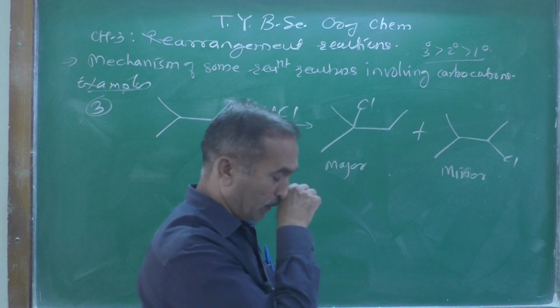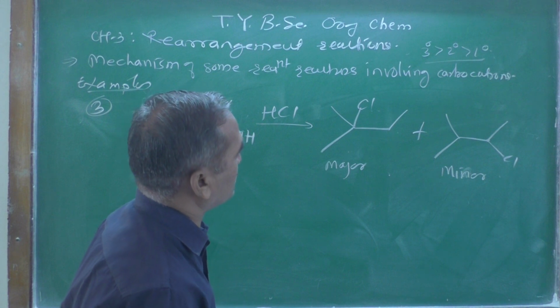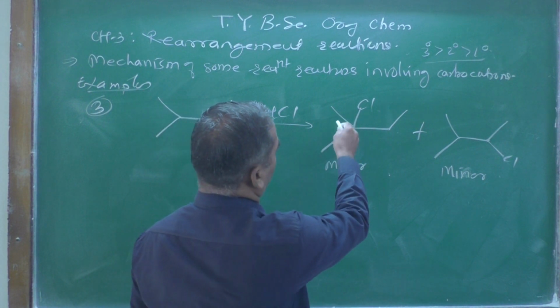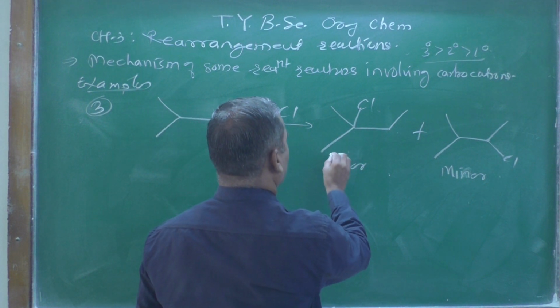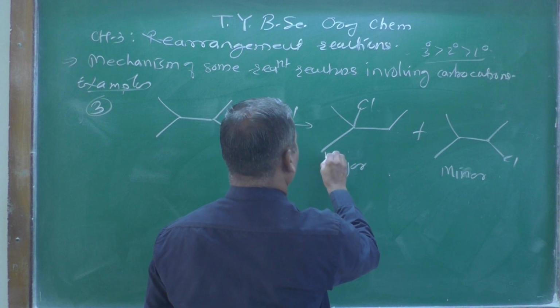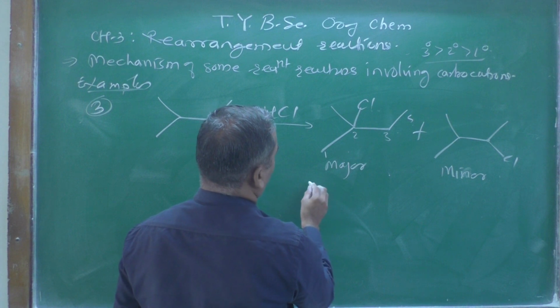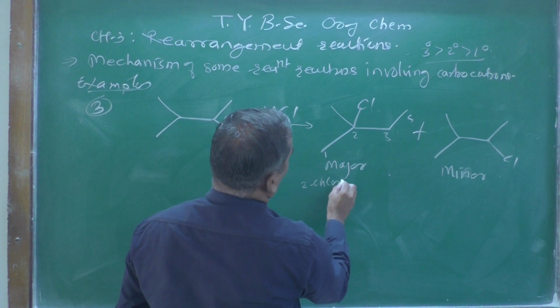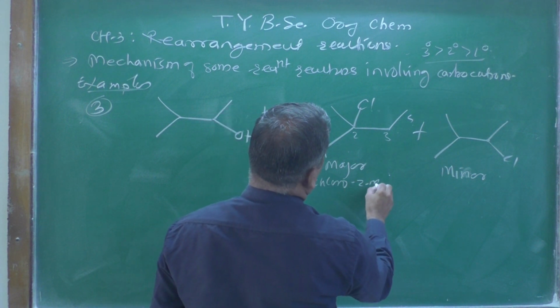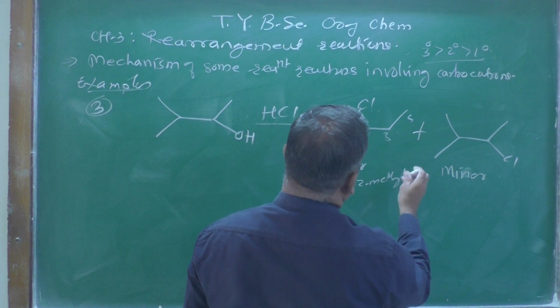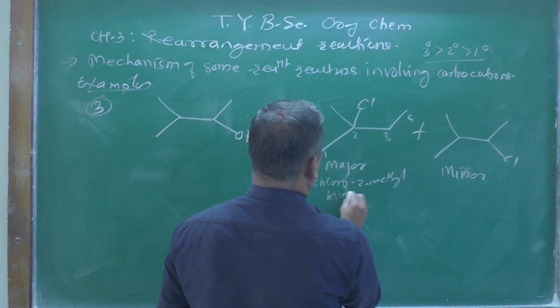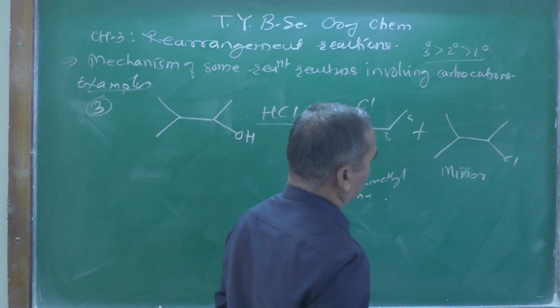Now can you tell me the IUPAC name of this compound? You can number from this end or this, it doesn't matter: 1, 2, 3 and 4. At the 2 position there is a chloro, so 2-chloro-2-methylbutane. That is the IUPAC name of this compound.